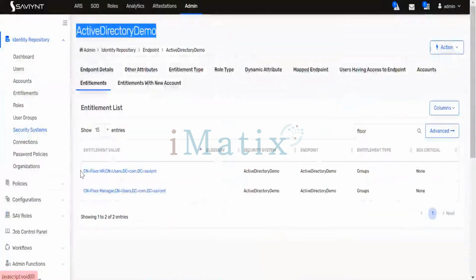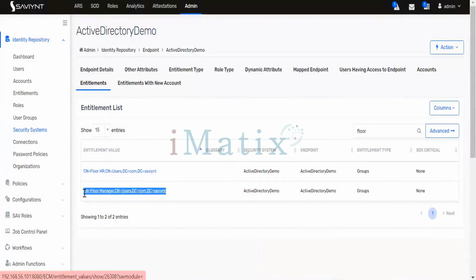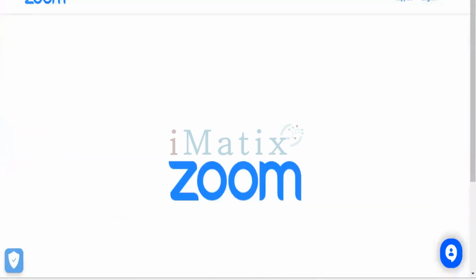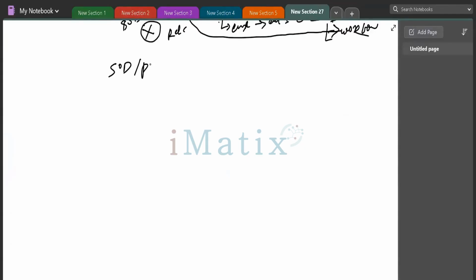For this Active Directory application, there are two entitlements: one is Flow HR and the other is Flow Manager. What I did is we created a function. How did we create the function? We are talking about SOD, which is driven by configuration. Remember how I can configure SOD? SOD consists of three things: one is your role set, one is your risk, one is your function.